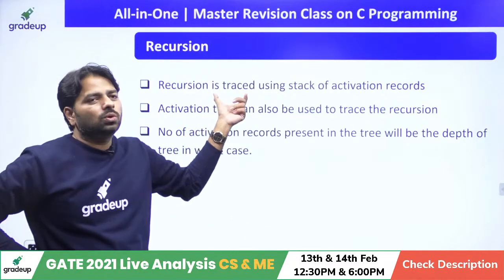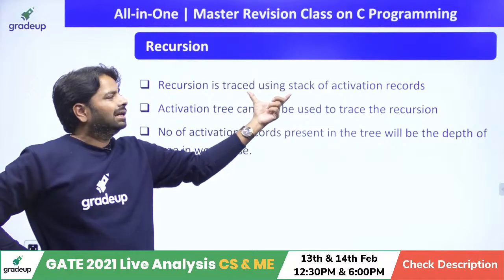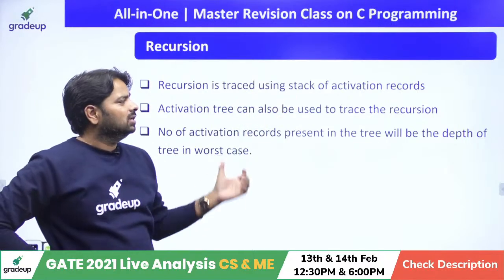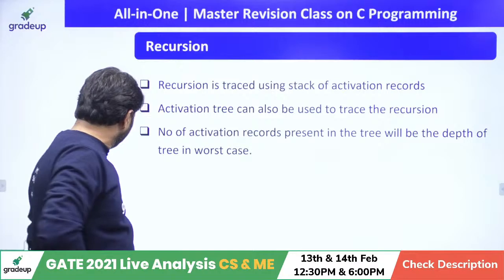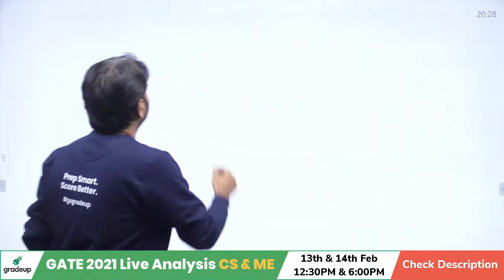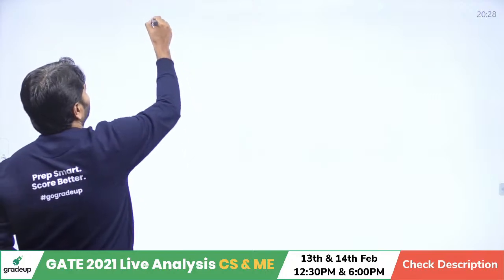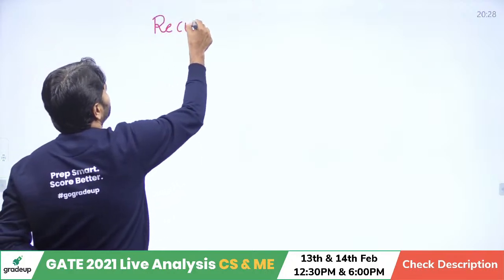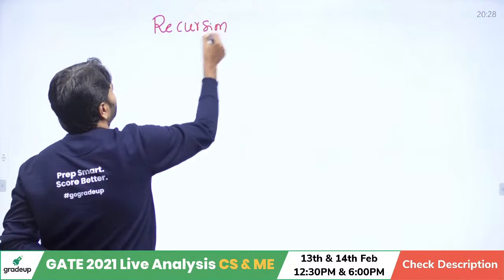In the recursion, you need to know how to trace using activation records. So how do we do that recursion? Let me help you. Anybody who is handling recursion, you need to focus on many things.